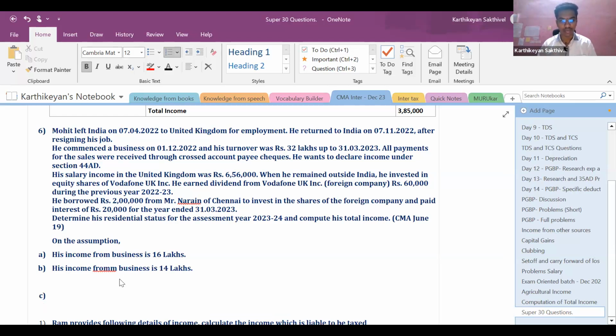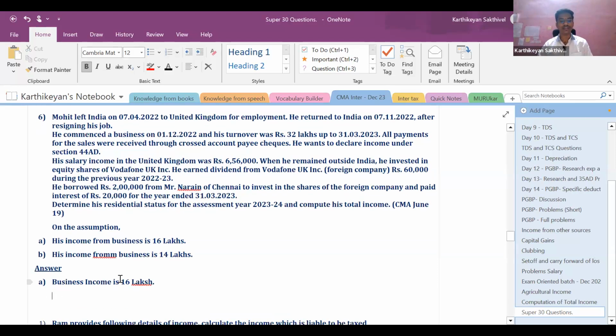Now let us go to point A, the answer. On the assumption that business income is 16 lakhs, let us find out the number of days of stay in India.